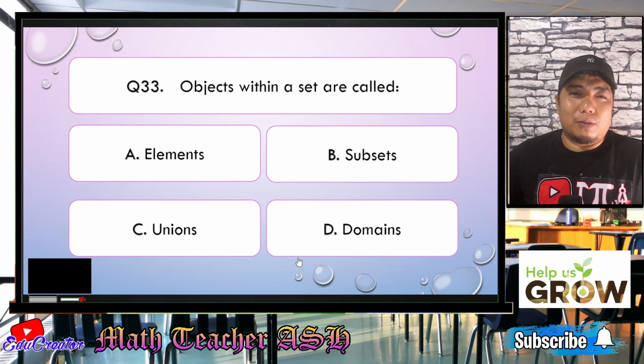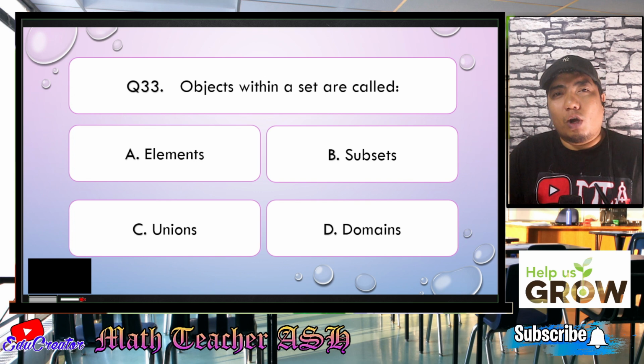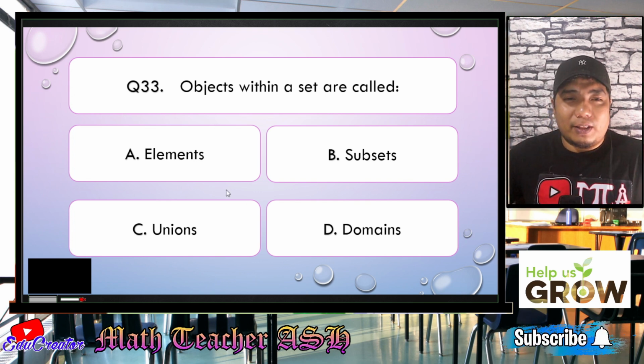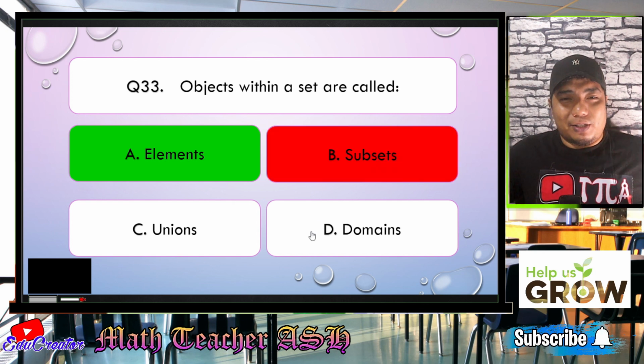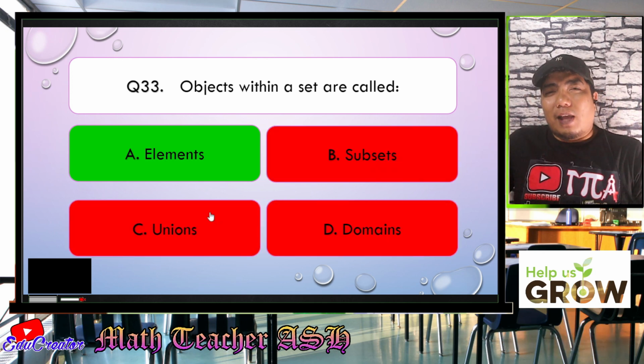Alright, for this question, my dear math learners, it is talking about the members or the objects in the set. Now, if you are talking about objects or members in the set, that is known as the letter A. Very good. So, it is the elements. Alright, so I hope you got that one.